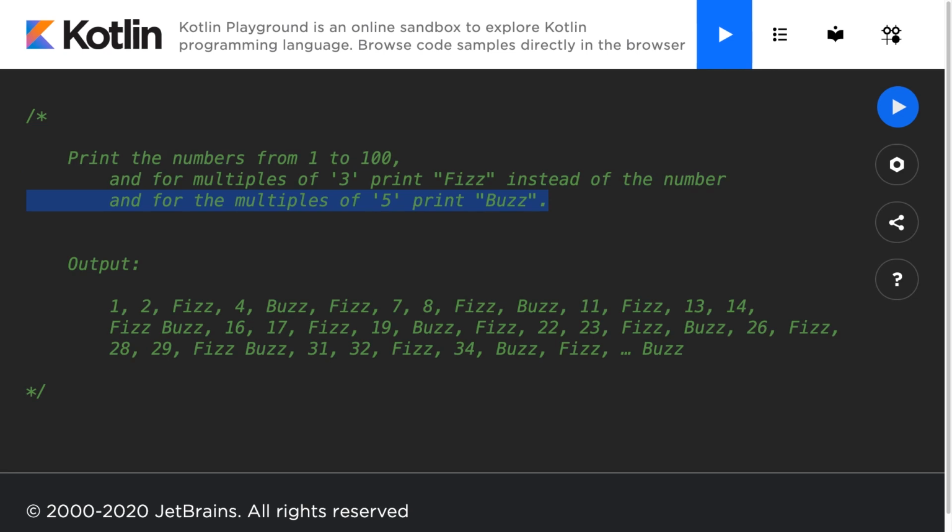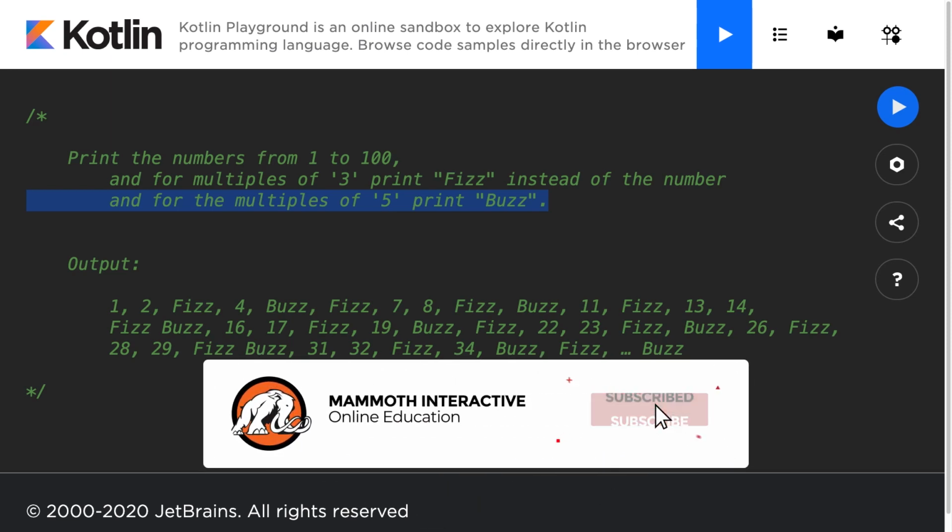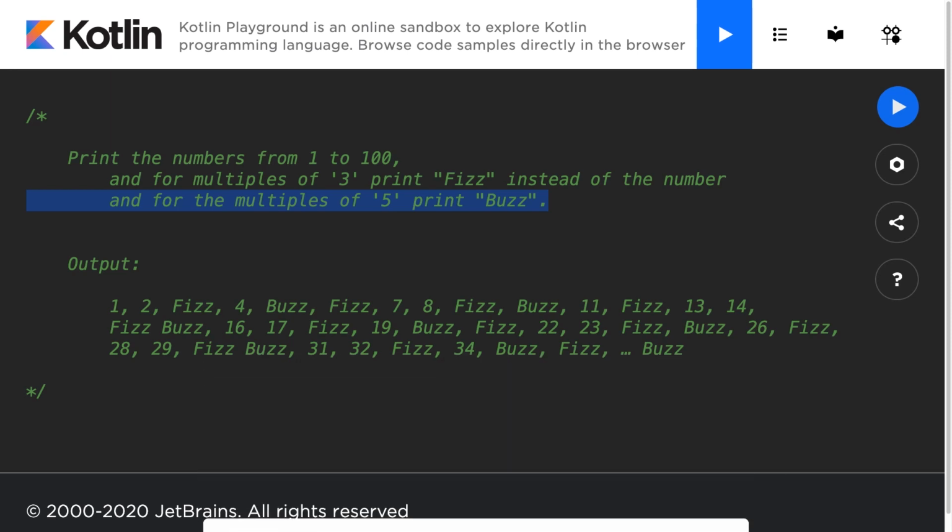Immediately, we want to think about the edge case of this question, as we would with every question. An edge case means a special case that is not obviously stated in the question. For example, in this question, what would we print if we had a number that is a multiple of 3 and a multiple of 5? Well, in that case, we would want to print fizz and buzz.